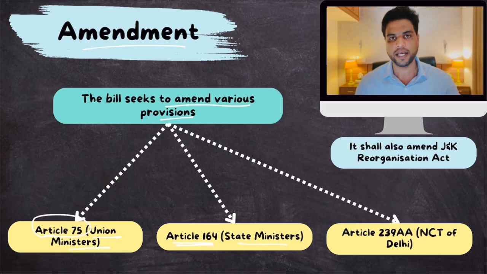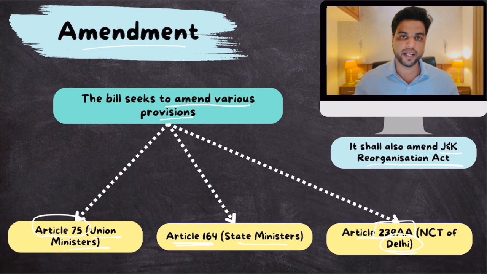And Article 239A, which deals with the chief minister and state legislature of the Union Territory of Delhi. Clear? Along with that, this bill will also amend the J&K Reorganization Act, because the government wants to apply these provisions to J&K also, the chief minister and legislative assembly of J&K.